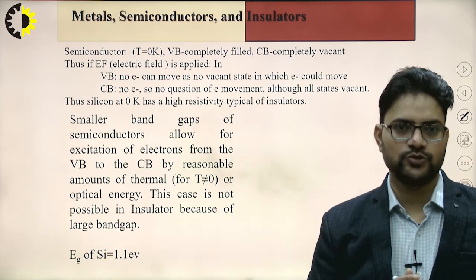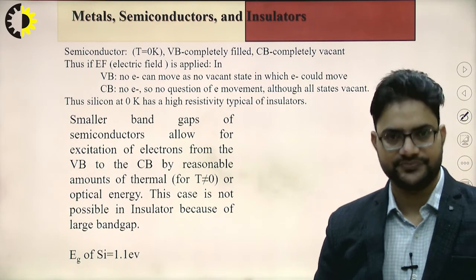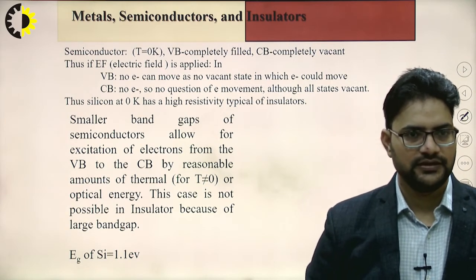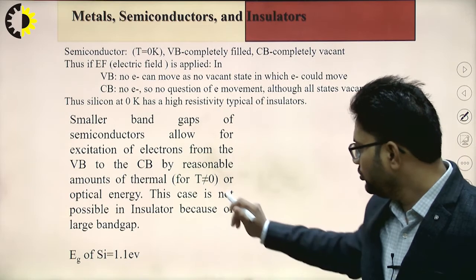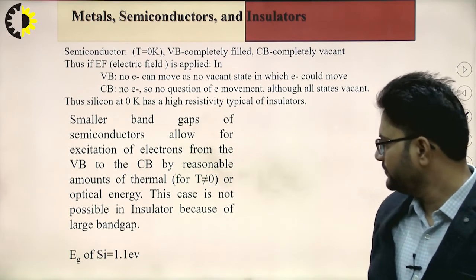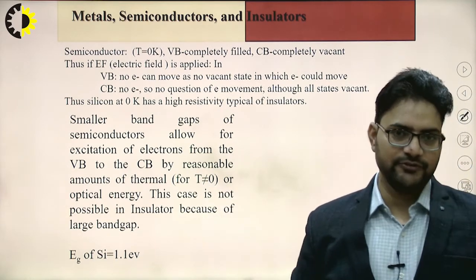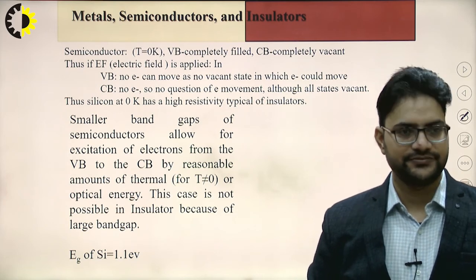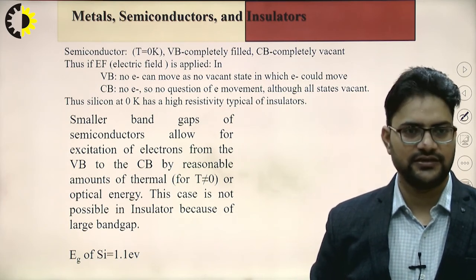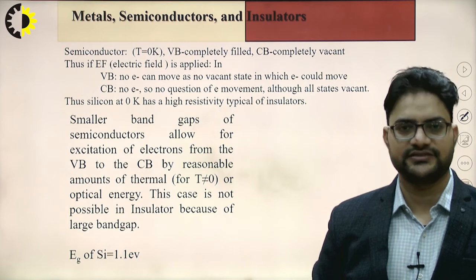And these electron hole pairs will contribute toward the conductivity, right? So whenever the temperature is equal to 0, the semiconductor will be behaving like an insulator, right? Otherwise the conductivity will increase.